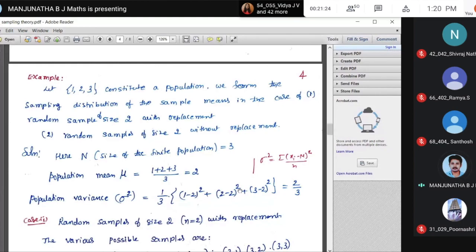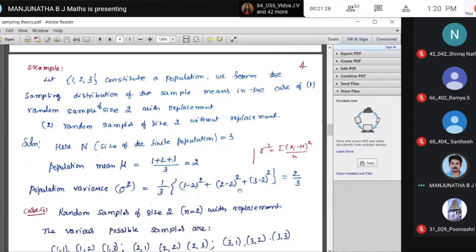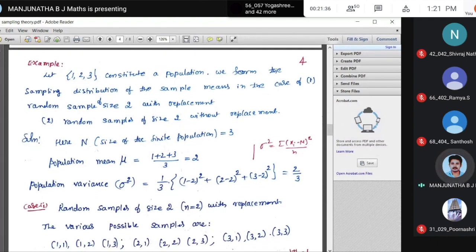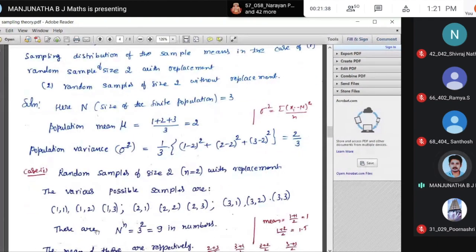You keep this value. Next, the random sample of size 2 with replacement we have to discuss. Case 1, random sample of size 2 with replacement. With replacement you consider repetition allowed. The various possible samples: as I mentioned earlier, there are capital N power small n. Capital N is 3 here, small n is 2, so 3 square, that is 9 samples, correct?